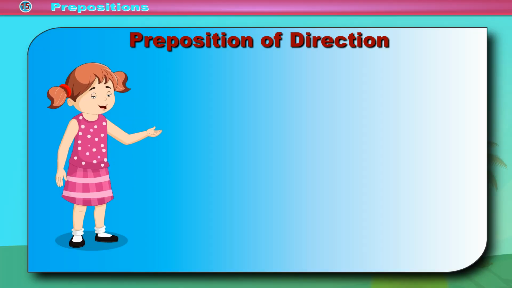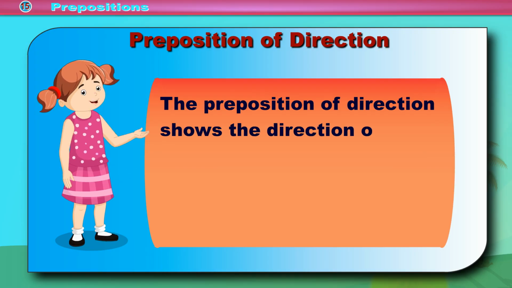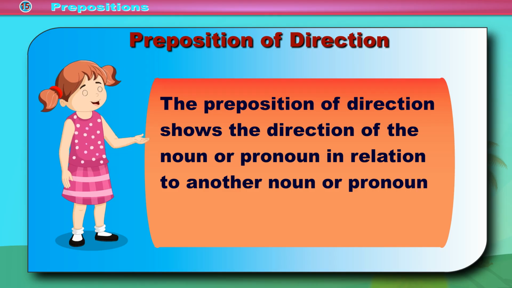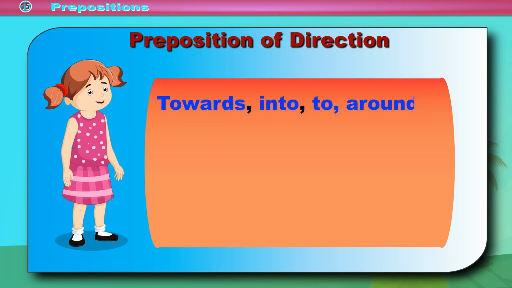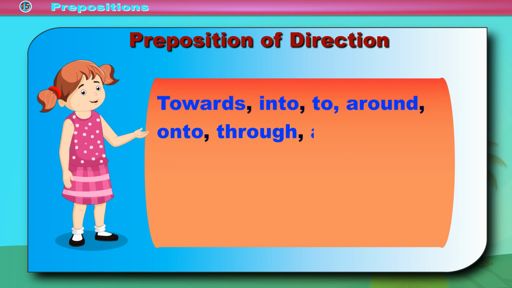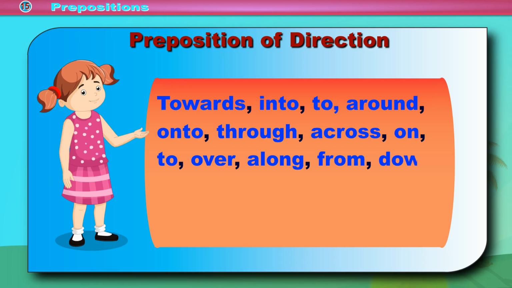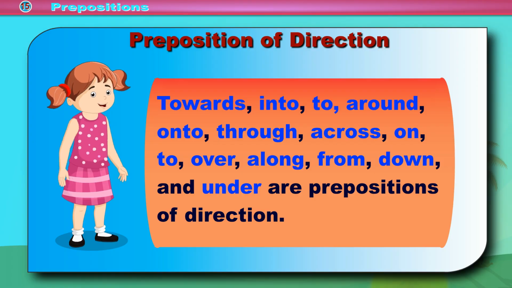Preposition of direction. The preposition of direction shows the direction of the noun or pronoun in relation to another noun or pronoun in a sentence. Towards, into, to, around, onto, through, across, on, to, over, along, from, down, and under are prepositions of direction.